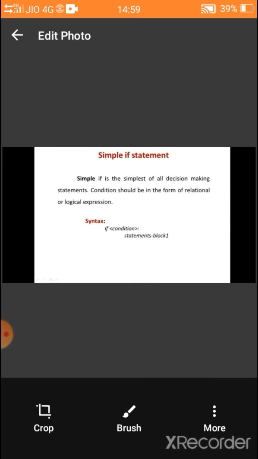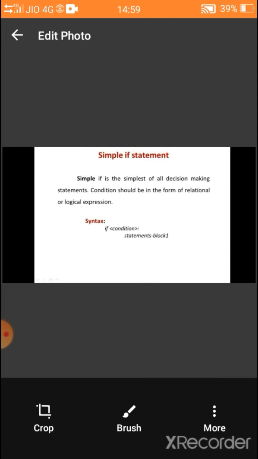These symbols are known as relational operators. Logical means and, or, not. We can combine two or three relational expressions in a logical expression. Have you all learned in operators?